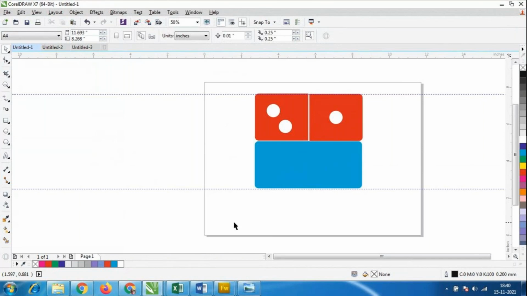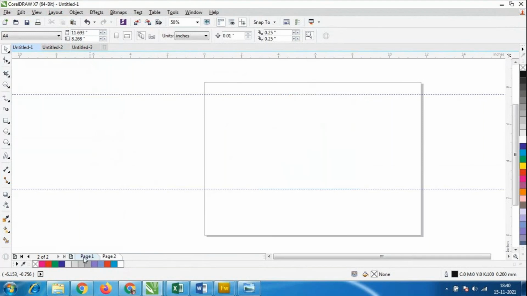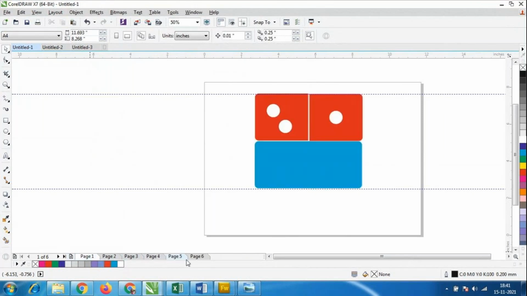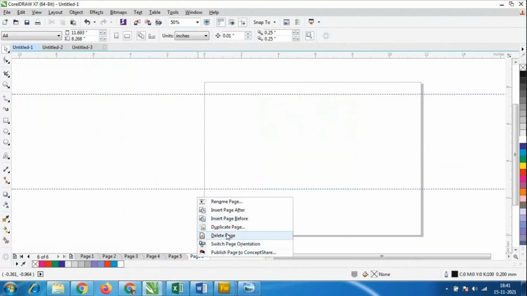Suppose I have this one single page now. In Corel Draw we could add pages also. We could take n number of pages. So here there is an option of plus. We could take one more page here, that is page 1, page 2. So like that we could add n number of pages here itself. There is an option of plus and there is an option of minus. If we don't want a page, right click on this page, there is an option called delete page.